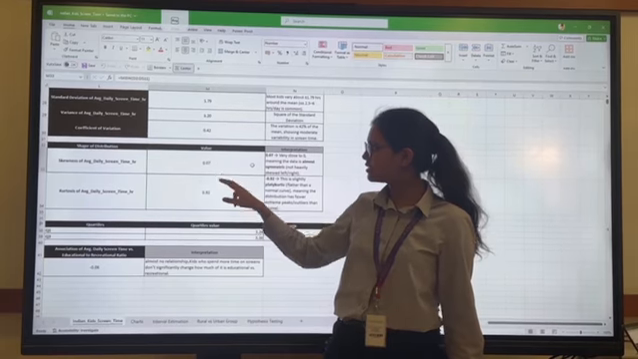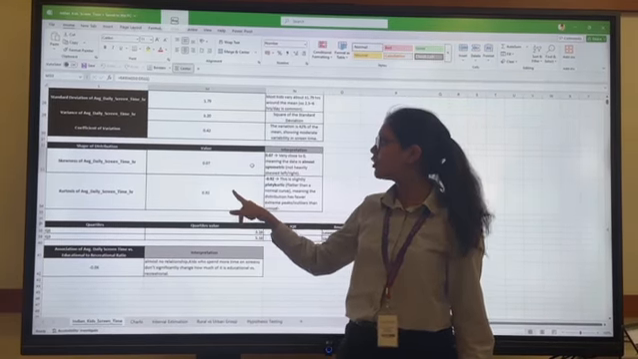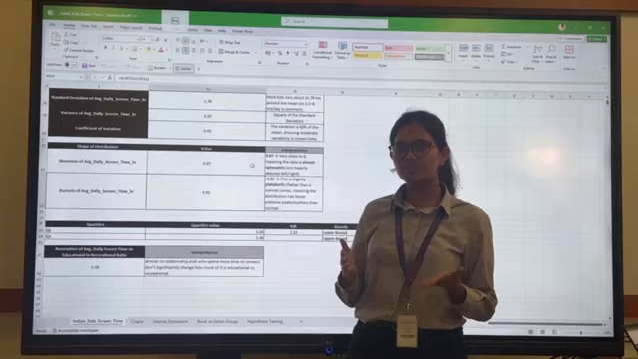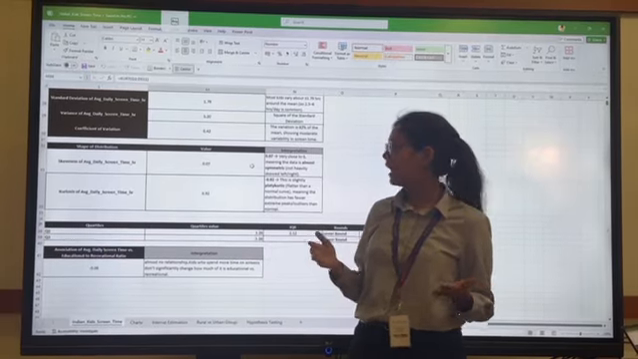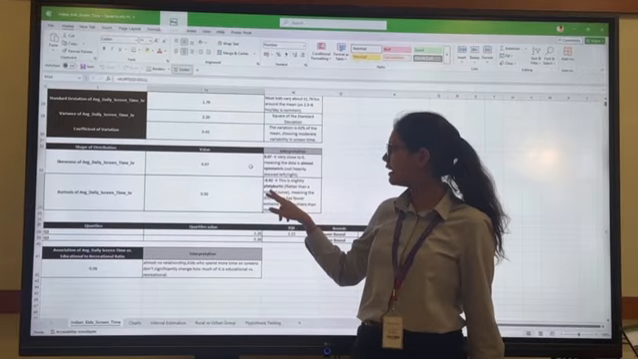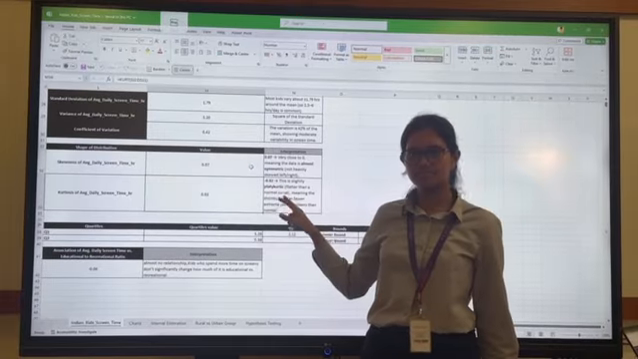This is the value of skewness and this is the value of kurtosis, from which we can interpret that there is no significant difference in the distribution, and we can see that the kurtosis is platykurtic.